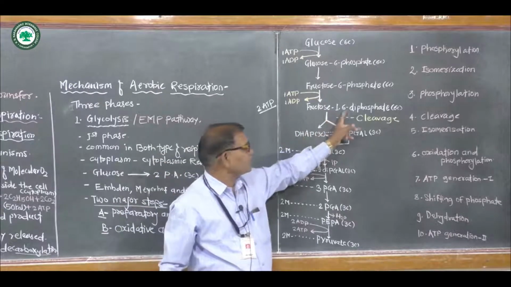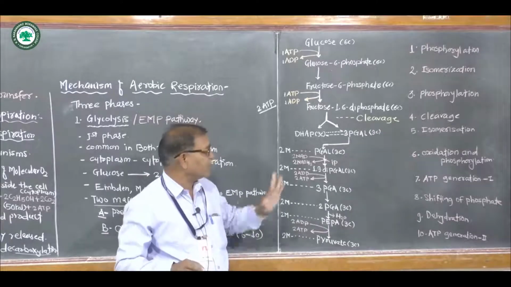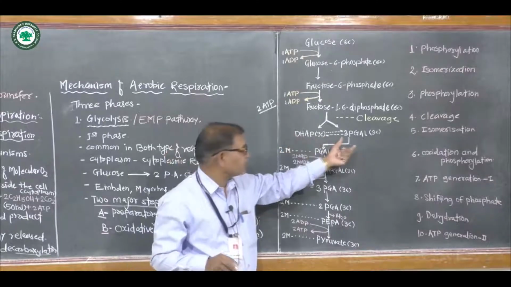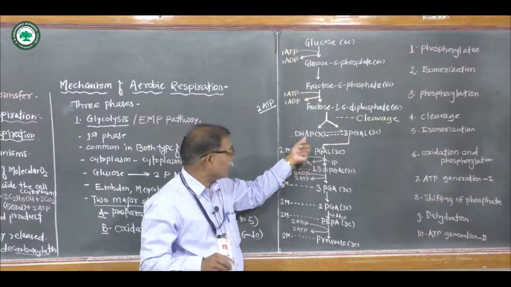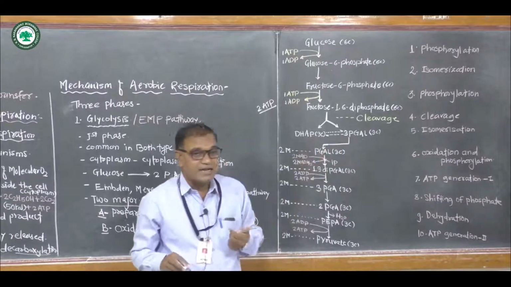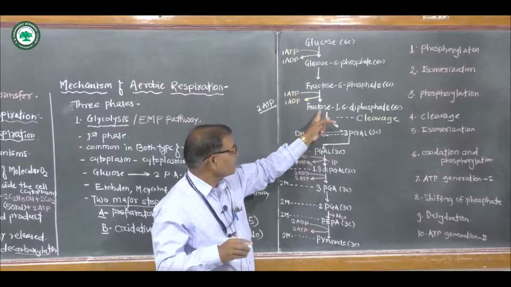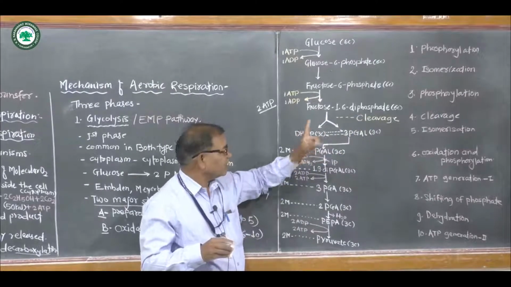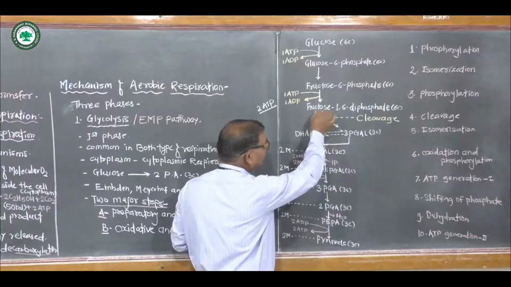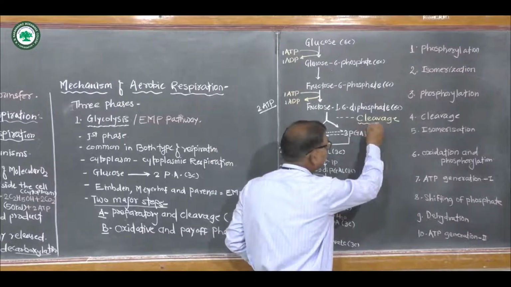The fructose 1,6-diphosphate, a 6 carbon containing compound, is immediately broken down with the help of the enzyme aldolase to form 2 organic compounds: first dihydroxyacetone phosphate and second 3-phosphoglyceraldehyde. This process is also called cleavage, or breakdown.